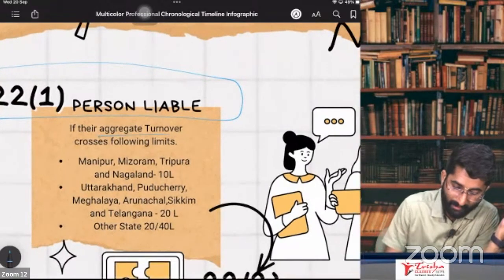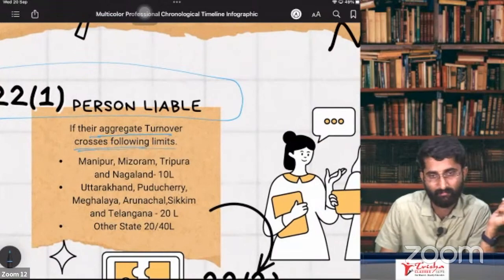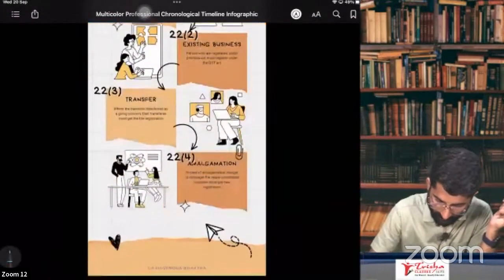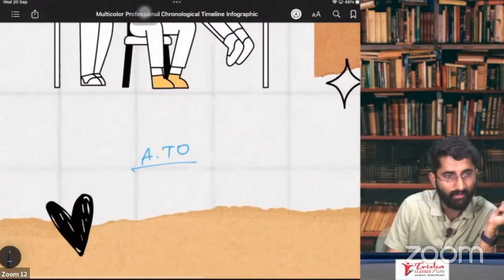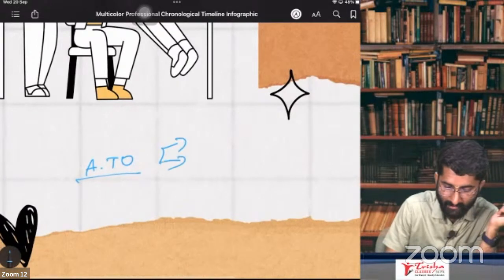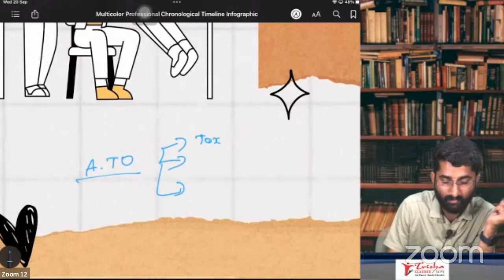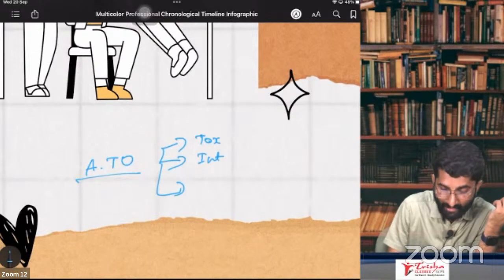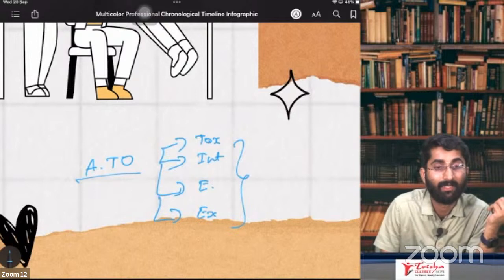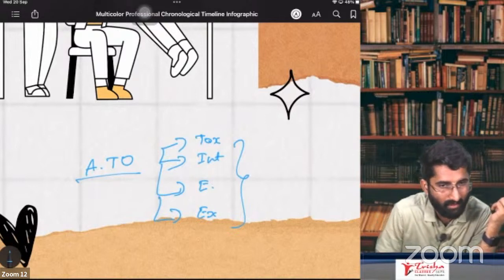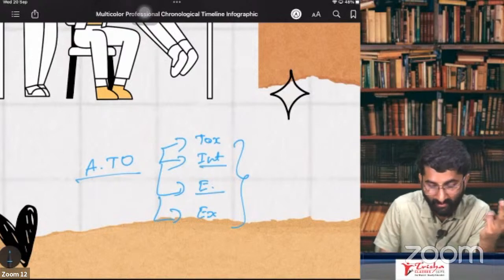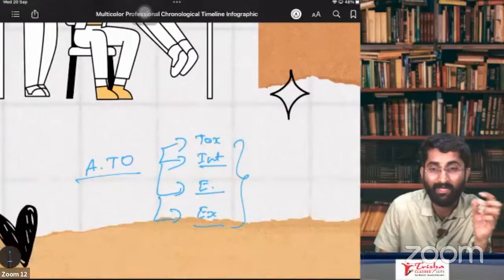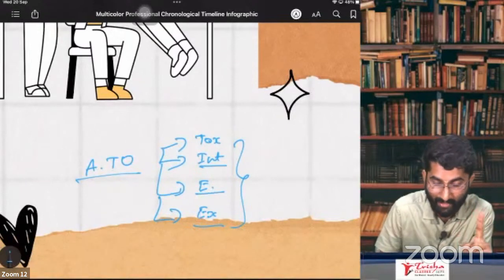See, if their aggregate turnover crosses the following limits. Now, sir, what is the meaning of aggregate turnover? Let me tell you what is aggregate turnover. ATO. Remember, you have to include many things here: taxable supplies, interstate supplies, exempt supplies, and export supplies. All these things put together, it is aggregate turnover.